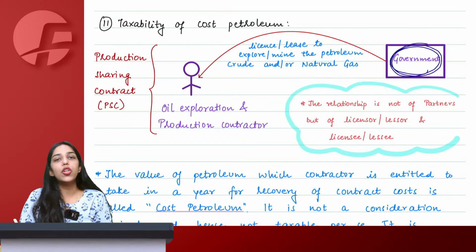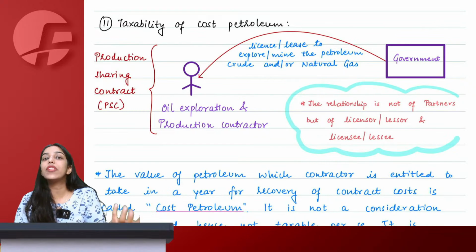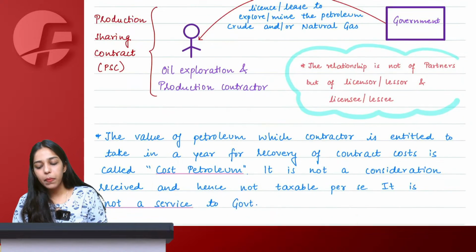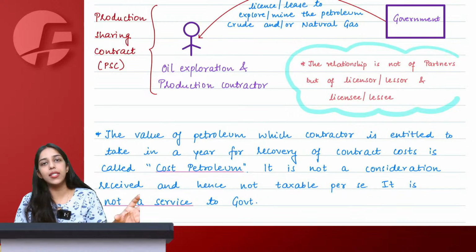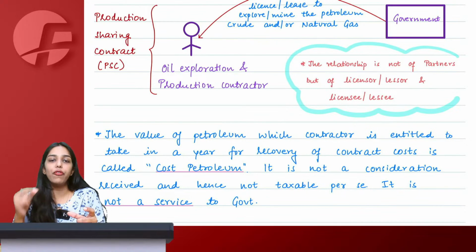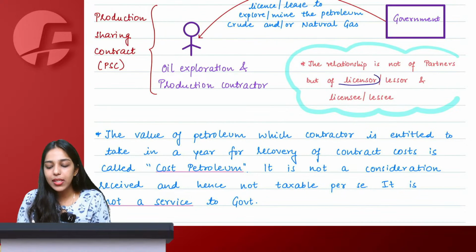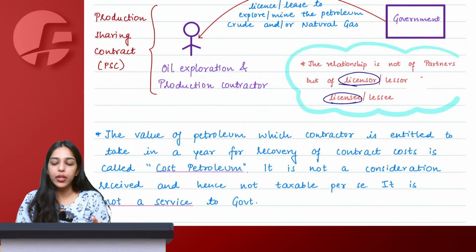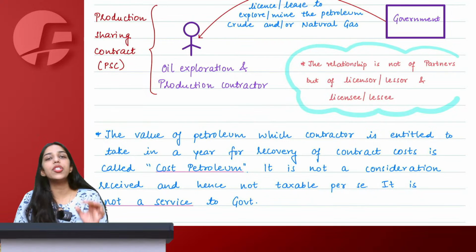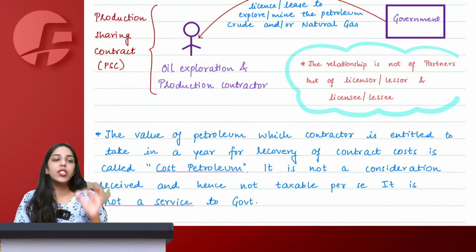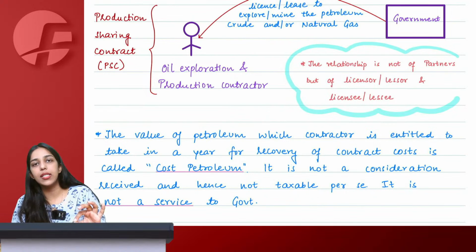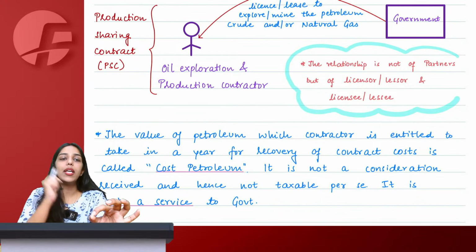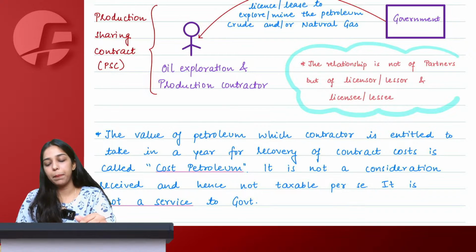Government obviously will not give you this license or this lease free of cost. So government would charge some amount from you. So government gave you license means the relationship of you and government is of licensor licensee or lessor lessee depending upon whatever is your contract. Because you've paid some amount just to get license or lease so that you can start with your exploration and mining.